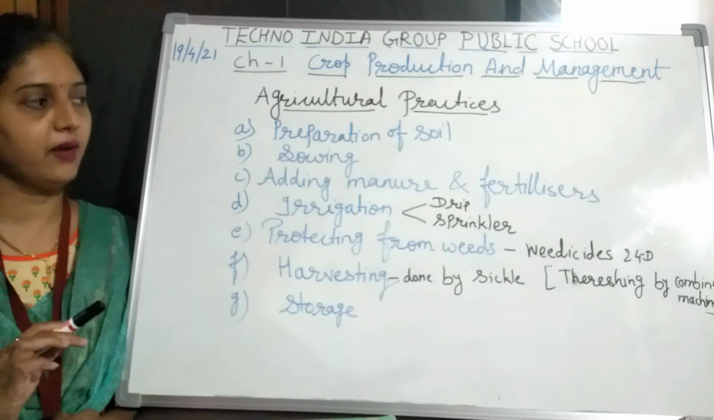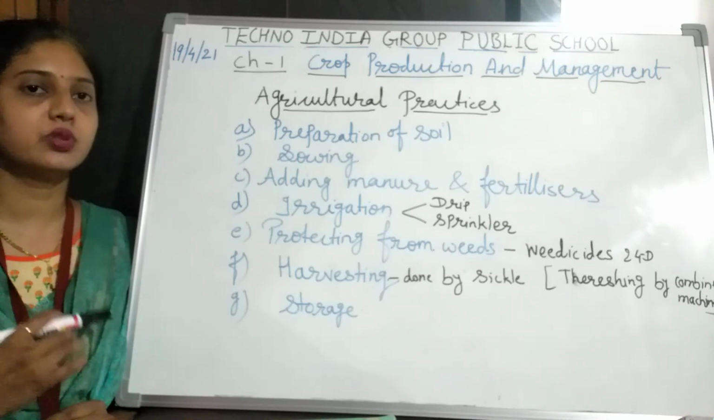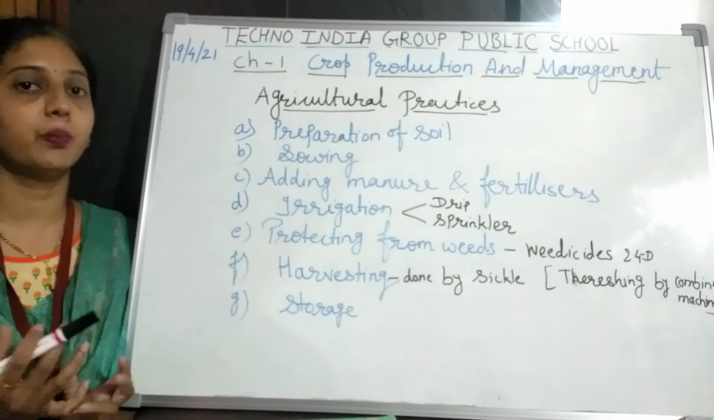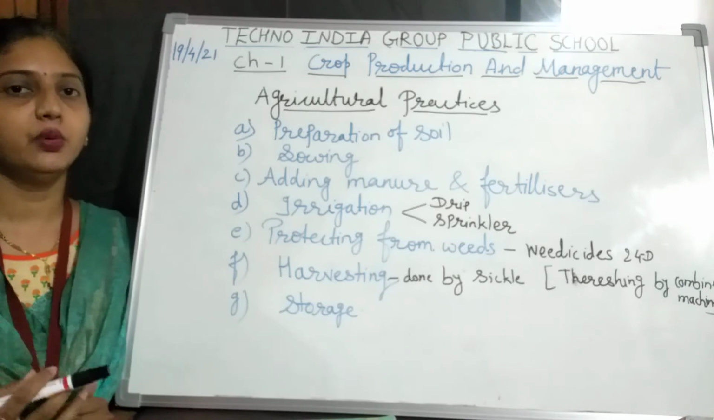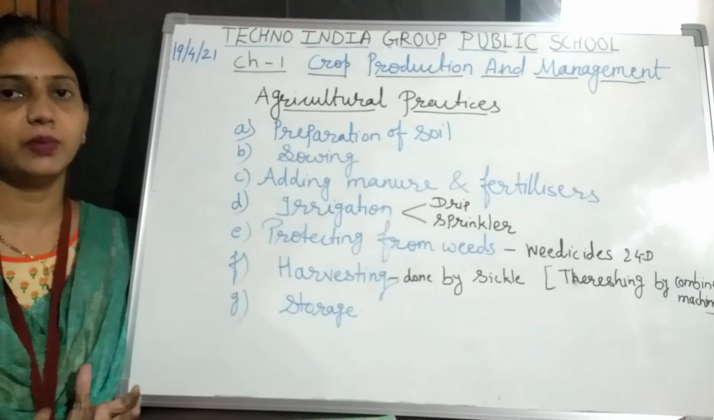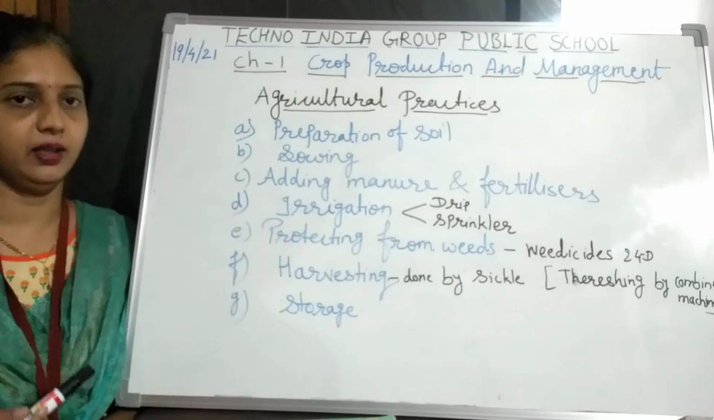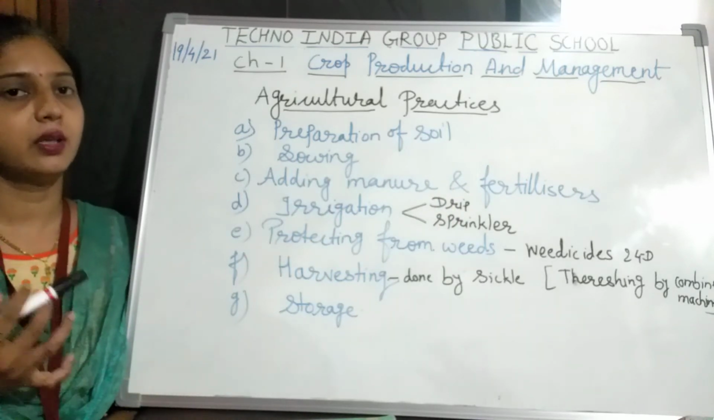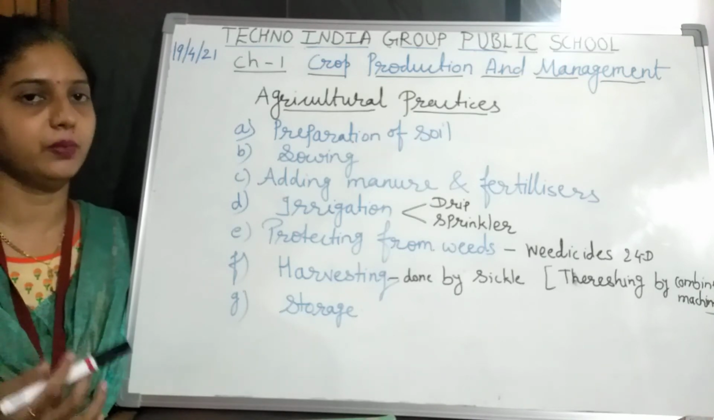Third, adding manure and fertilizers. What is manure? Manure supplies the nutrients to the plants for their proper growth. It is prepared from cow dung or the leaves of plants. And fertilizers are prepared in the factory, where some chemical compositions are mixed. It helps for the betterment of the crop.